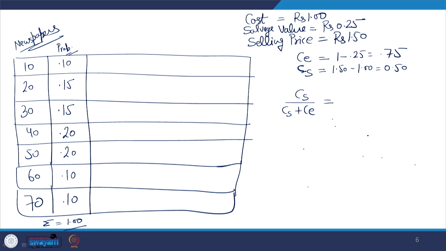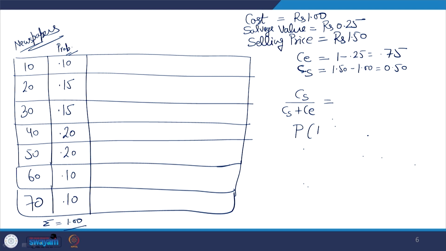Here, in the discrete case, it is going to give us the optimal stocking label, and this formula is derived on the basis of stocking additional units.